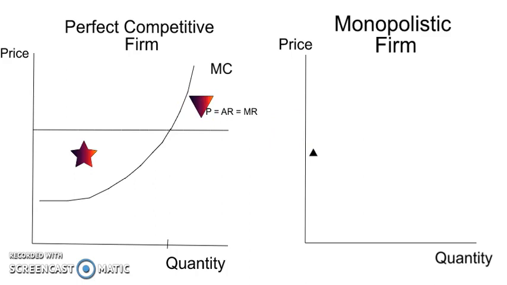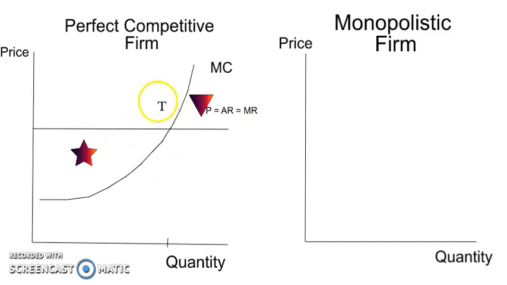So for that reason, if the income that we receive, the marginal revenue, is higher than marginal cost, we will expand production. If the marginal cost is higher than the marginal revenue, we will stop producing and start producing less, up until the point where these two are equal to one another. So now let's look at the monopolistic firm.